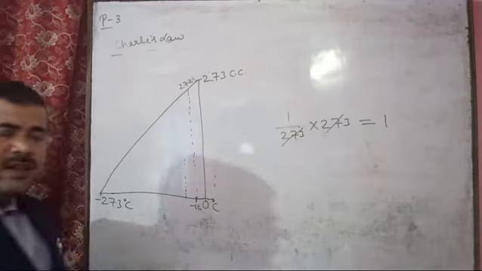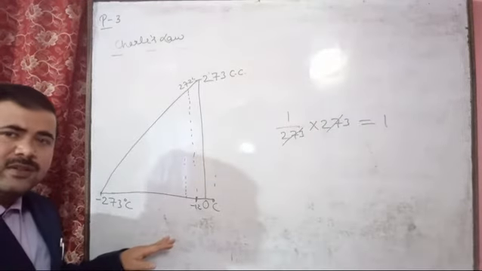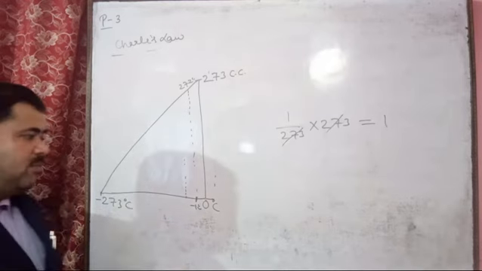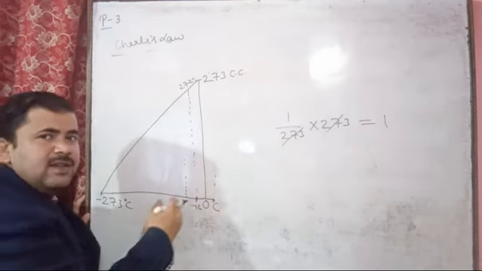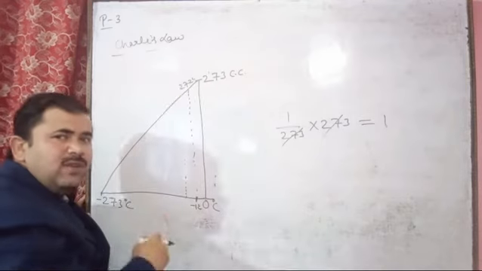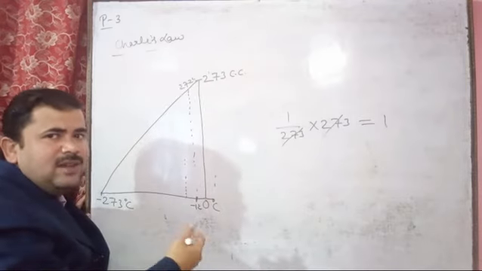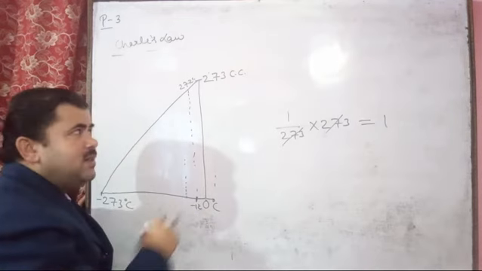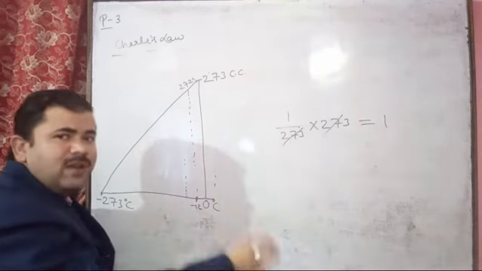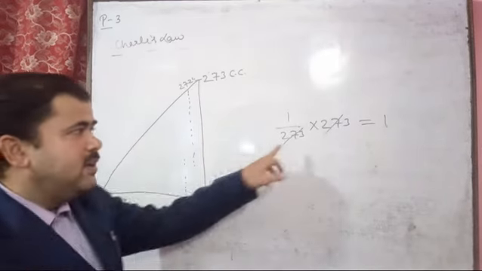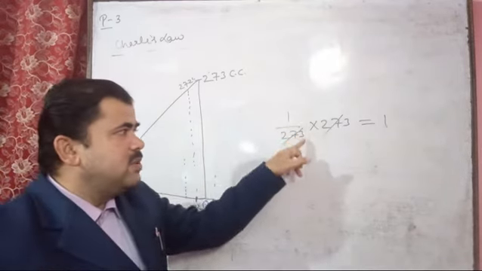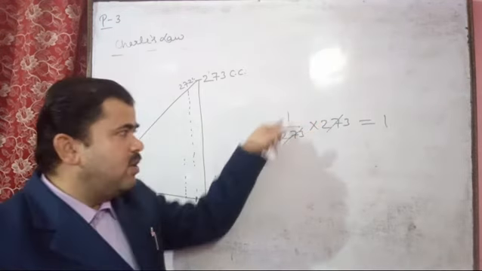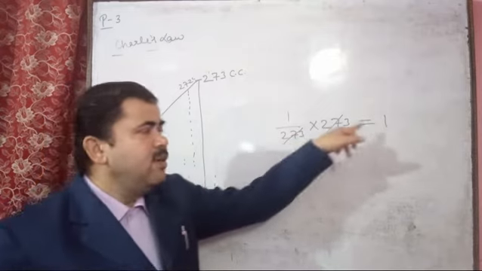This is the reason why, if we decrease the temperature by 1 degree, the volume also decreases by 1 unit, and if we increase the temperature by 1 degree, the gaseous volume increases by 1 unit. So if we take the 273 volume at 0 degree Celsius and take the 1 by 273 part of this, then we will get 1 unit.